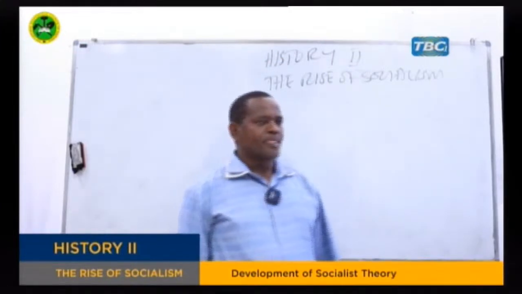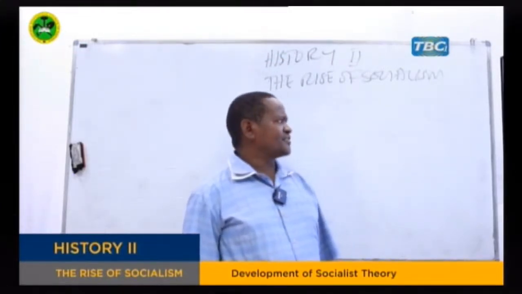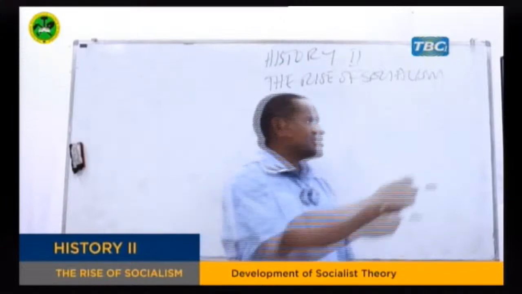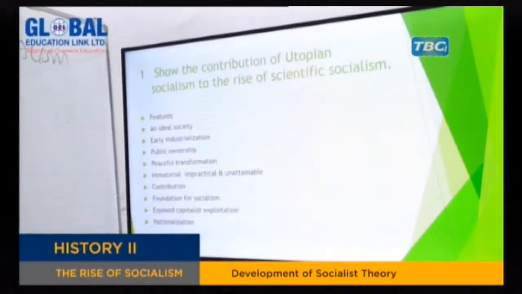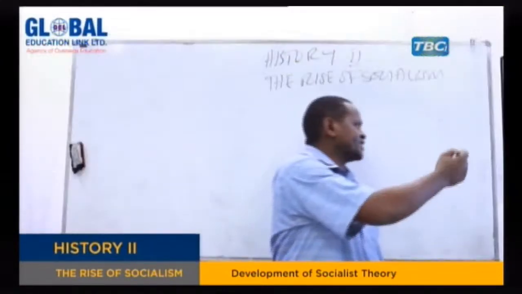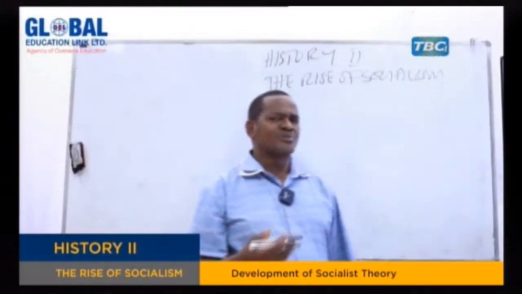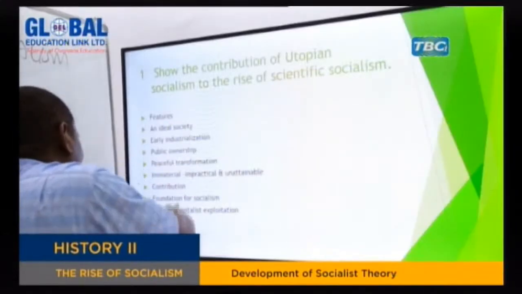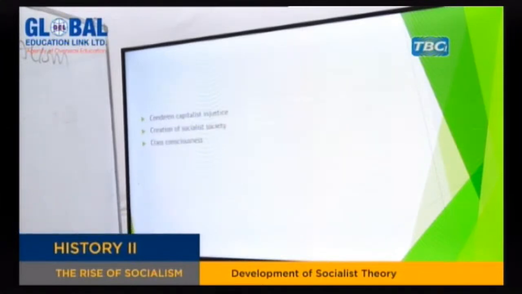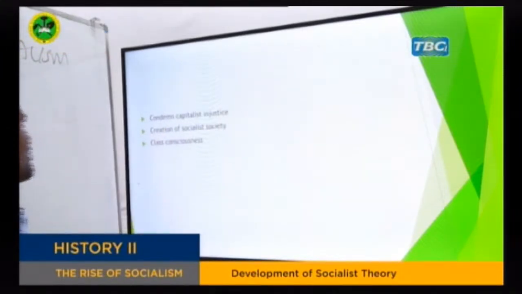Welcome back, my students. Now we are going to answer some questions which I gave you earlier, and we have two questions. Show the contribution of utopian socialism to the rise of scientific socialism. My dear students, this question is very simple because we have already gone through all the points. You can see these are the points. So that was the first question.